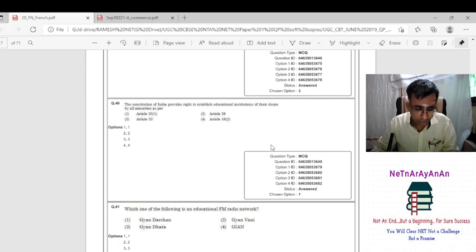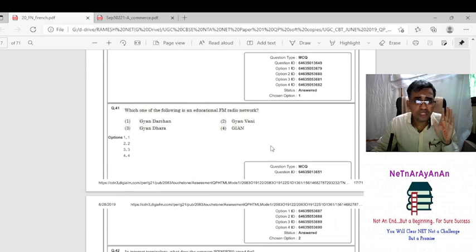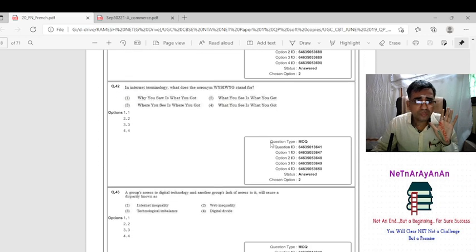So Constitution of India provides the right to establish education institution, means section 31 always. It is old question papers by all minorities. Which one of the following is an educational FM radio? So radio means it is Gyan Vani, Darshan, TV. Right. So in internet terminology, what is the acronym of this? Is what you see is what you get. It's very easy. What you see is what you get.